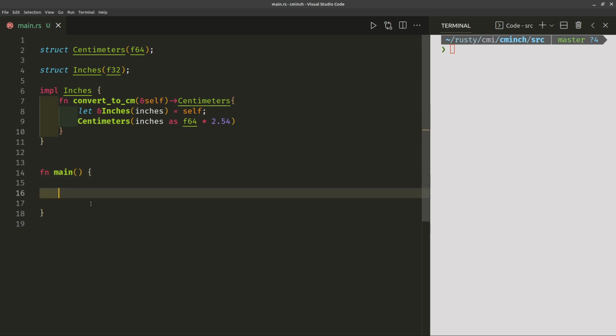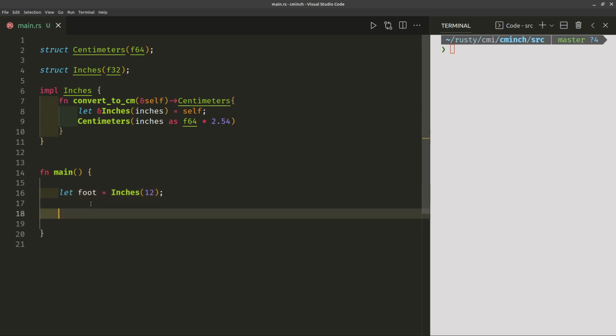And when we use this, we will say let foot, 1 foot, imperial measurement of 12 inches, equal, and then we specify the struct and we give the struct a value. So we'll say 12.